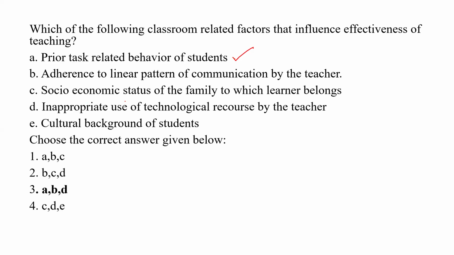Socio-economic status of the family to which the learner belongs. Actually, sure, that won't come. Socio-economic status we won't see. So we can eliminate C. Only C you can eliminate automatically. It eliminated A, this one, and this one also.